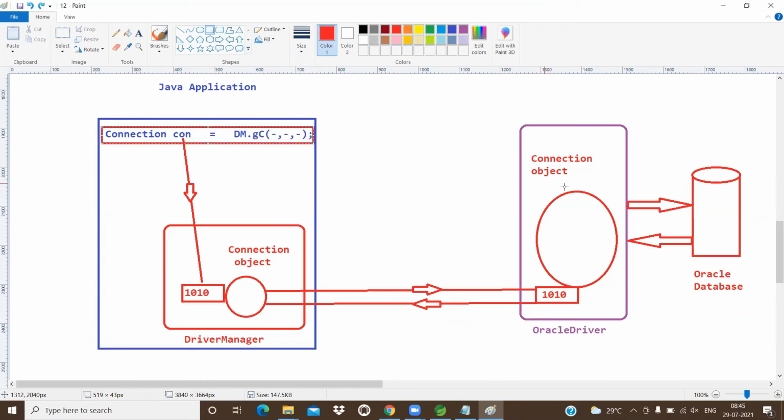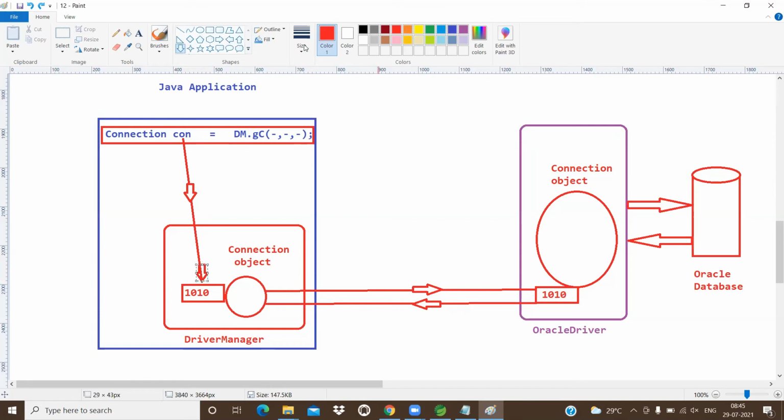The Oracle driver object creates a connection object and hands it over to whom? Driver manager, and driver manager will place that into con. Con is pointing to what? This 1010.